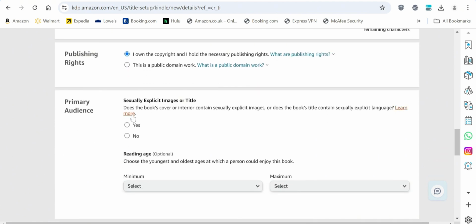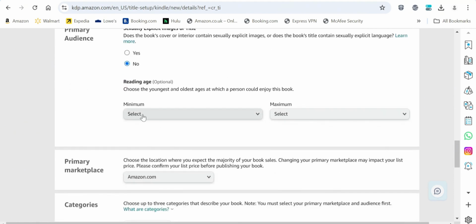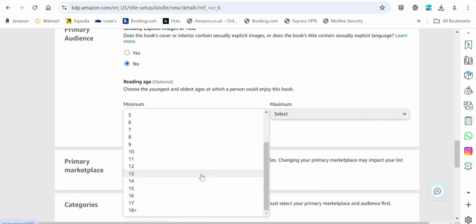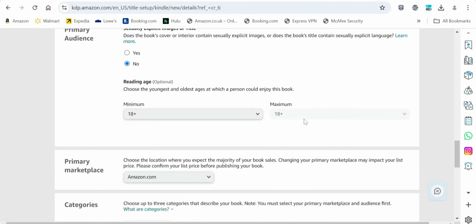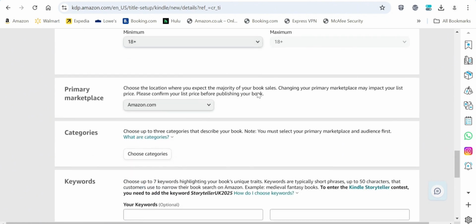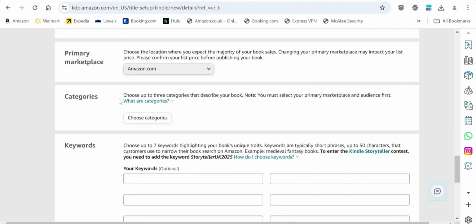And then the next one asks whether you have sexually explicit image or title. On this one, we do not. So we go right ahead. The reading age: choose the youngest and oldest age at which a person could enjoy this book. So you can just say from age 18 because the book is actually meant for adults. So 18 and above for maximum. And the marketplace will be amazon.com.